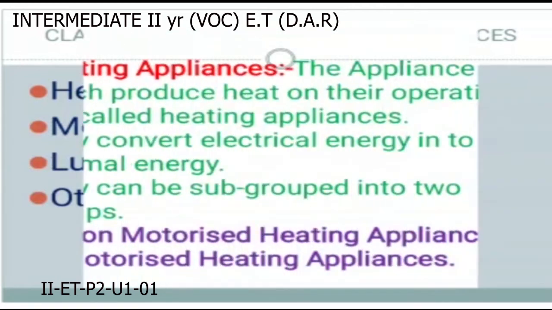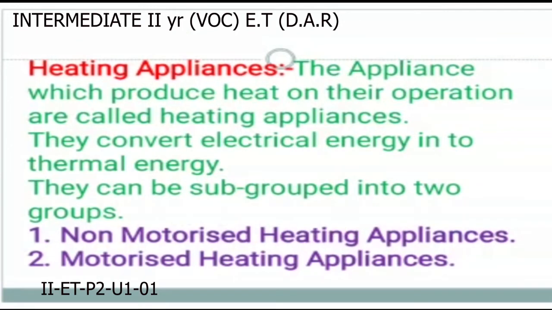The first one is heating appliances. As the name indicates, heating means it generates or produces heat. Heating appliances are defined as the appliances which produce heat on their operation.